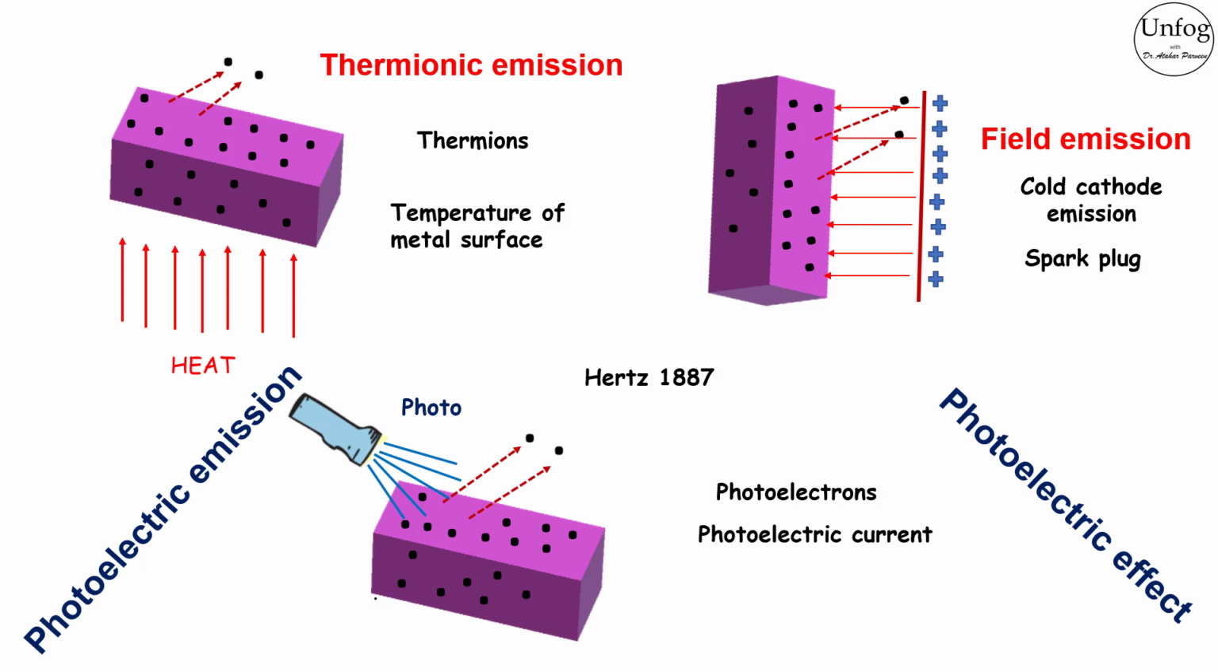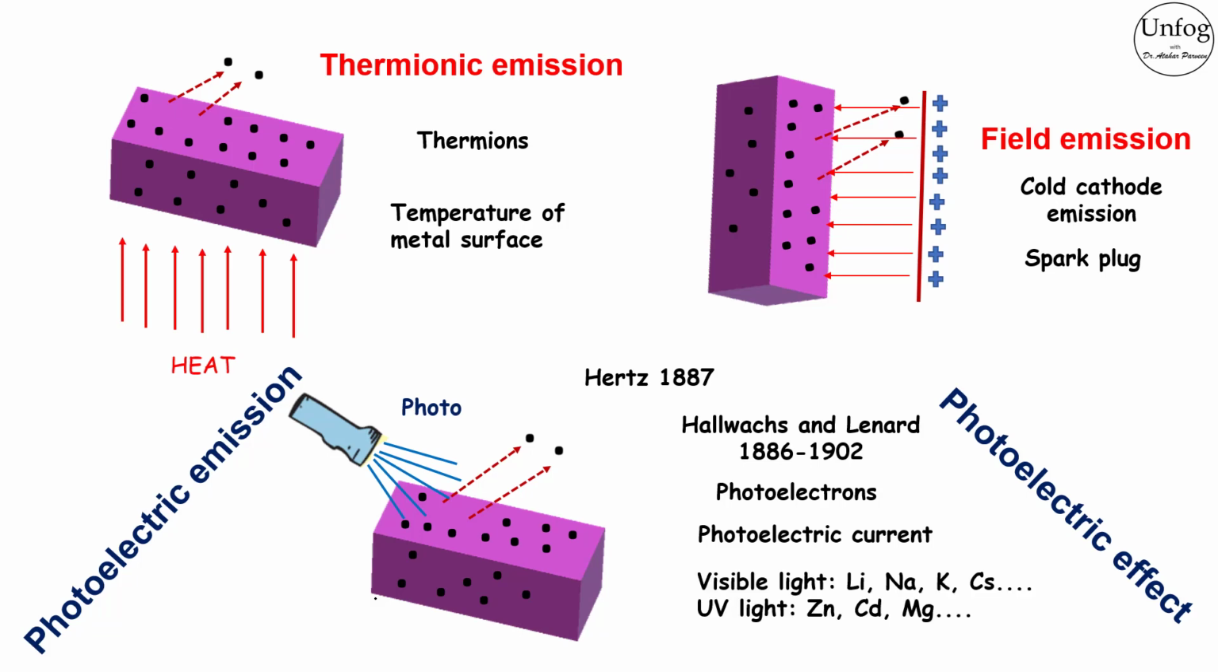The photoelectric effect was clarified by two other experimental scientists, Hallwachs and Lenard. They demonstrated that electrically charged particles are liberated from a metal surface when UV light is incident on them. These particles were identical to the electrons then discovered by J.J. Thomson in 1897. The photoelectric effect can be seen in some alkali metals like lithium, sodium, potassium and cesium when visible light is incident on them, whereas metals like zinc, cadmium and magnesium are sensitive only to ultraviolet light.